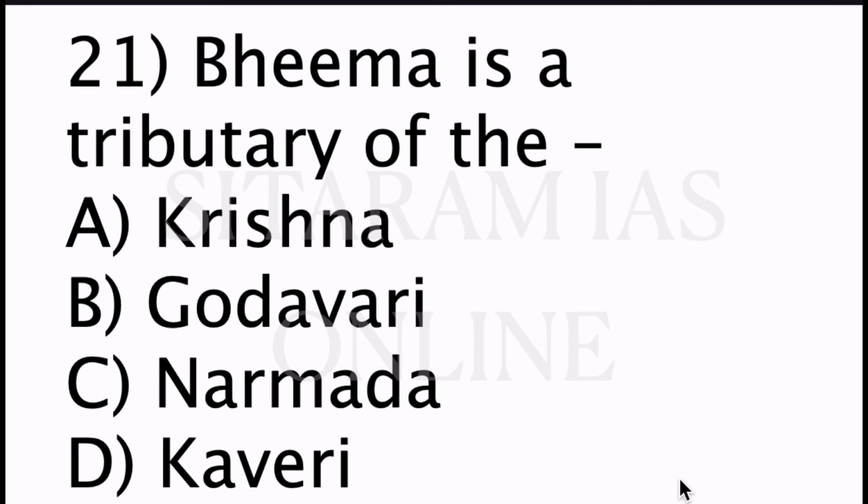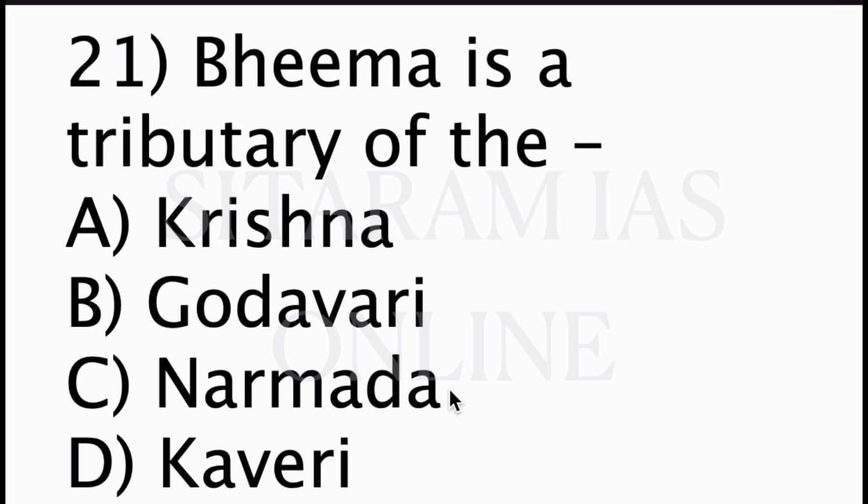21st question, Bhima is a tributary of option A Krishna, B Godavari, C Narmada, D Kaveri. Option A, Krishna, is the correct answer. Bhima is a tributary of the river Krishna, and Narmada is a west flowing river in India, and the other river which flows towards the west is Tapi.